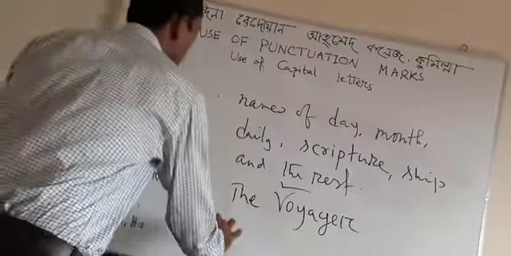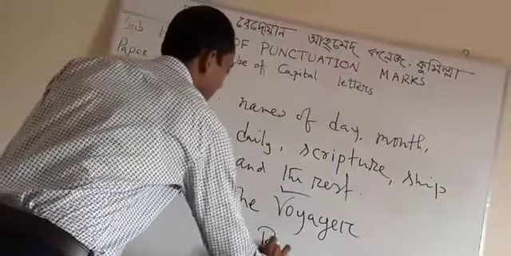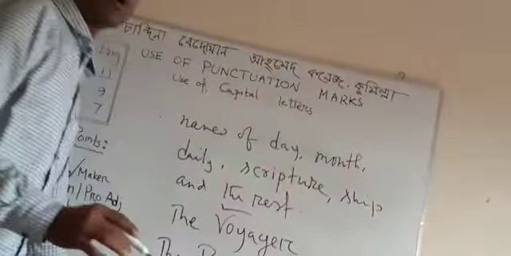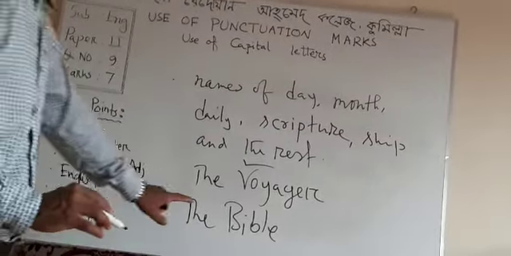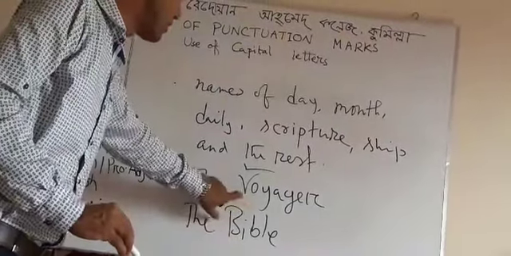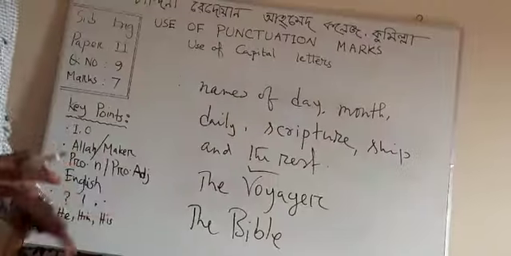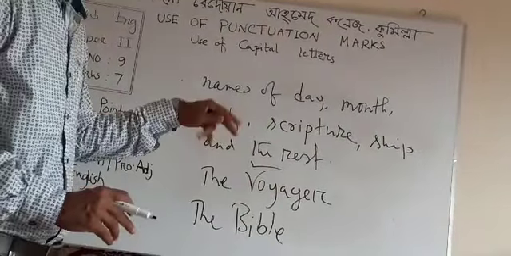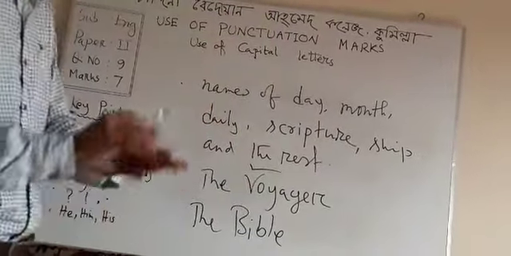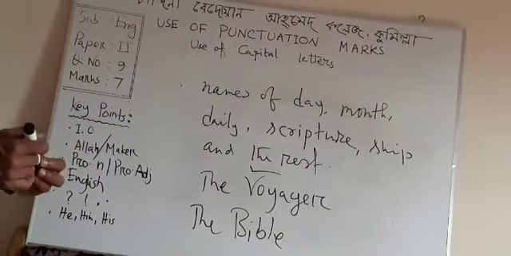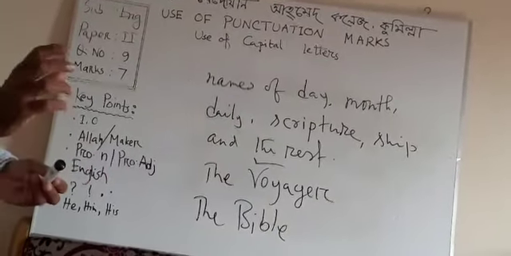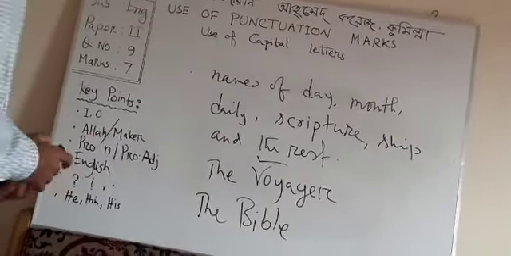And scripture, the Bible. The Bible is the religious book of the Christians. The Bible and the Voyager should be written with capital letters because they are the name of a group, the name of a ship. In this way, for almost all types of names, we should write capital letters.